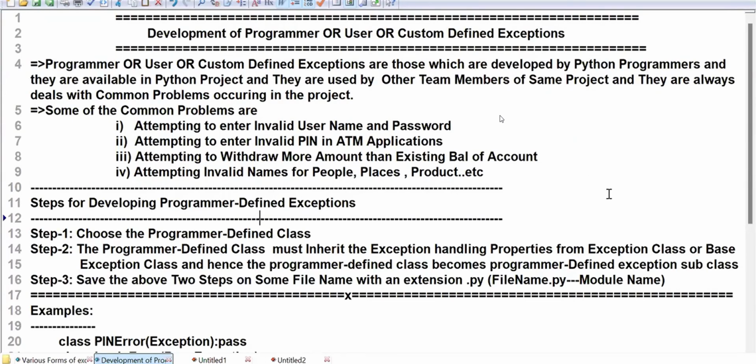Who will handle a division by zero problem?